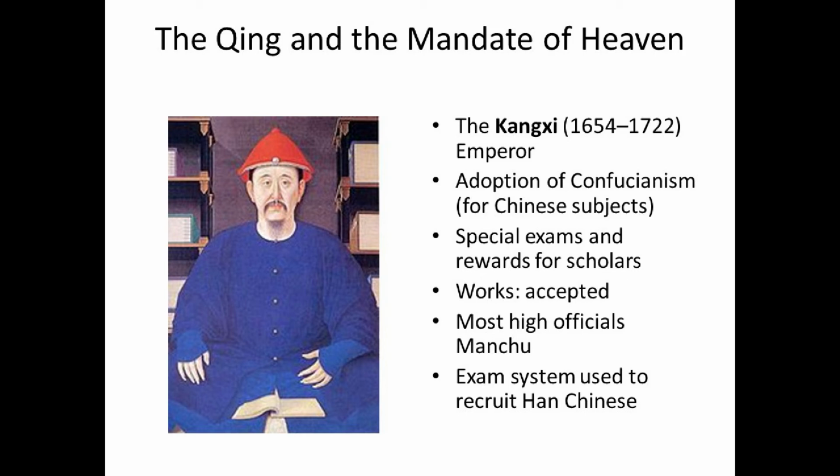And he's very careful to present himself in this way to his Chinese subjects. Now, he will present himself to other people, other ethnic groups, in different ways, as will other Qing emperors. But the key thing is, when dealing with the Chinese, he presents himself as a Confucian. He also will give special exams in order to try and recruit talented people. And many people will eventually come to take these exams because they see him as a Confucian.